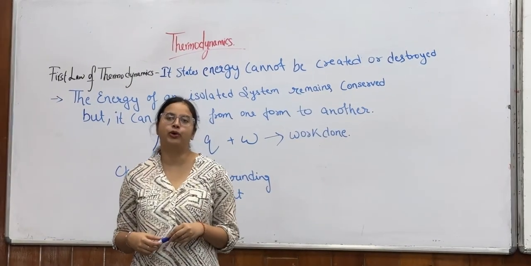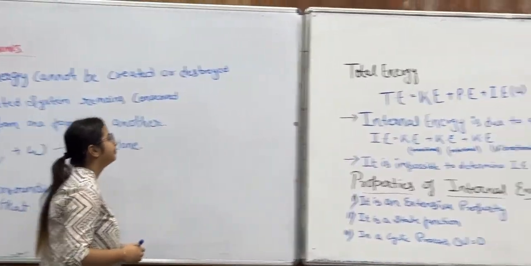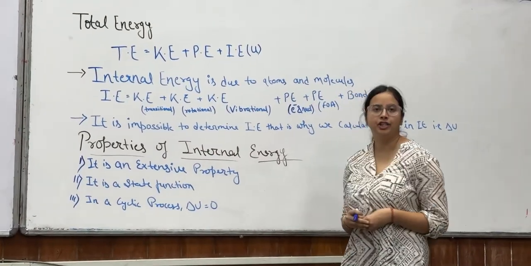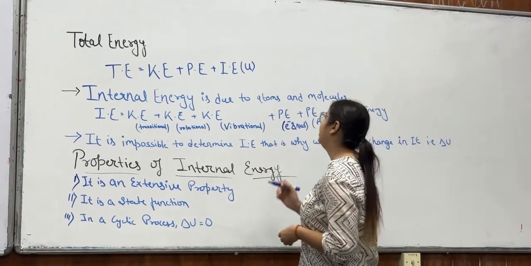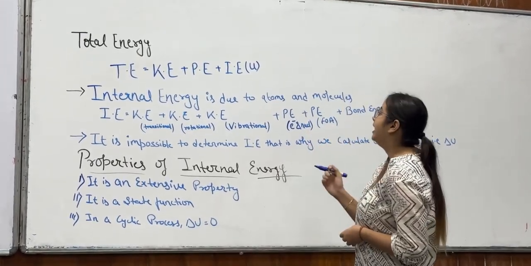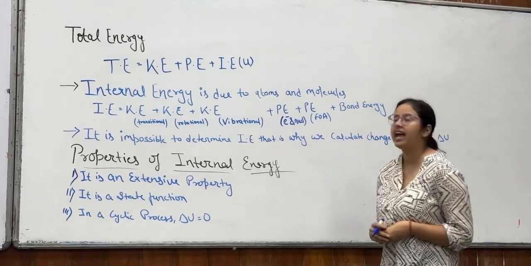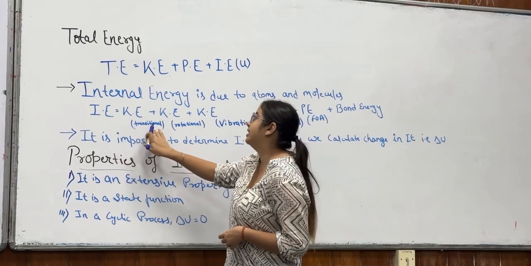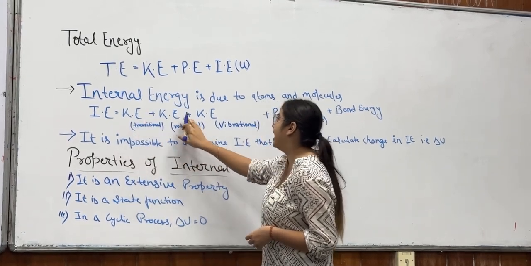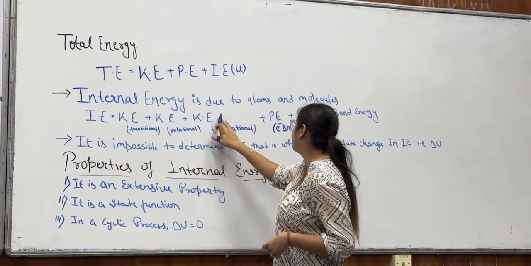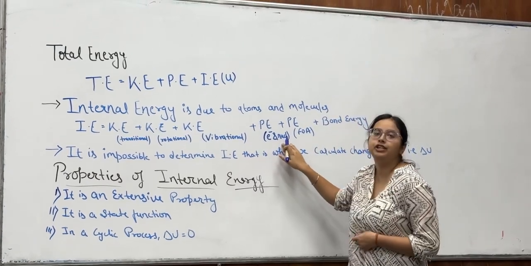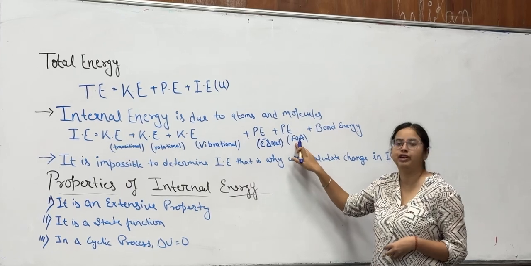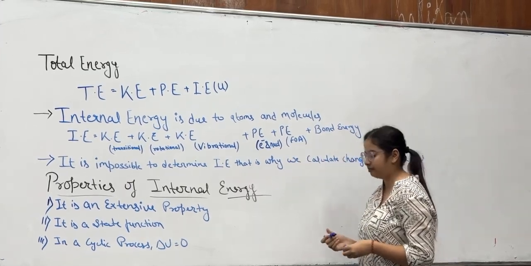Now let's discuss total energy and internal energy. Total energy is the sum of kinetic energy, potential energy and internal energy, that is U. Internal energy is due to the atoms and molecules. Internal energy is the sum of translational kinetic energy, rotational kinetic energy, vibrational kinetic energy, potential energy due to electrons and nucleus, potential energy due to force of attraction, and bond energy.